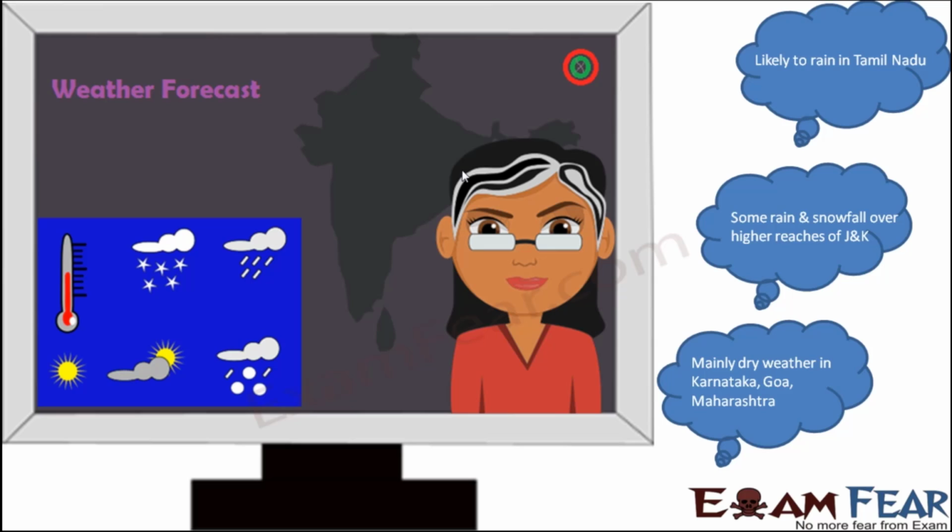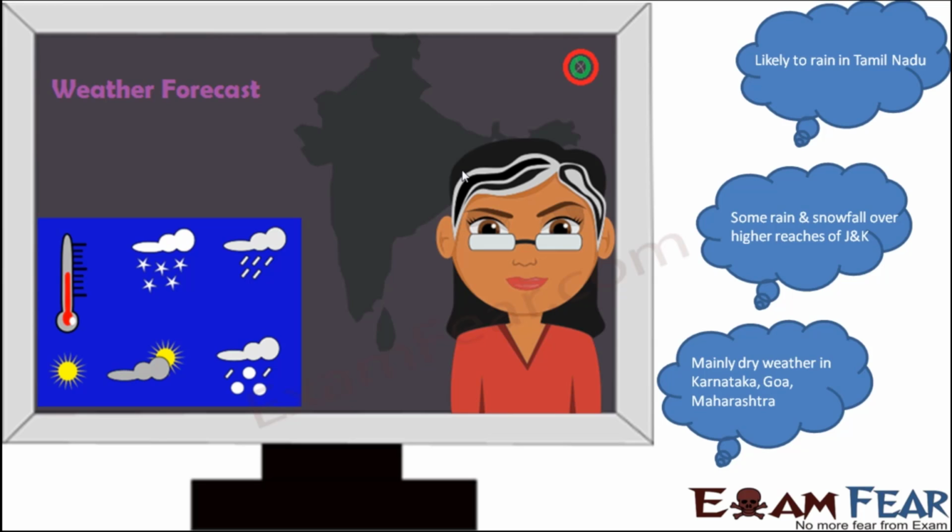So it might be raining in Jammu and Kashmir, which is at the northernmost part of India. At the same time, it might not rain in Tamil Nadu, or it might be very dry weather in places like Goa or Karnataka or Maharashtra. So as you look at different locations, the weather of that place changes. In some places it is sunny, in some places it is cloudy, somewhere it is raining. So the weather changes.